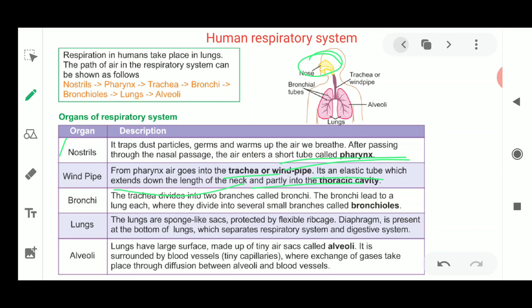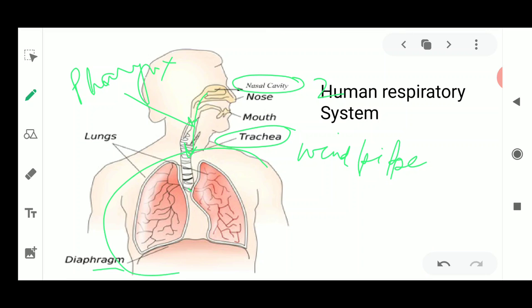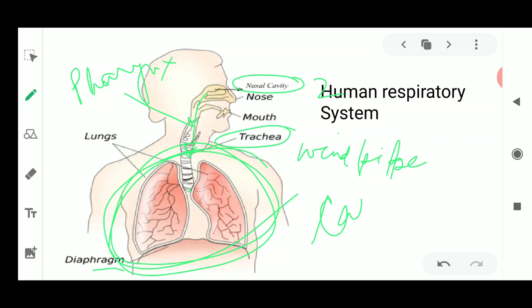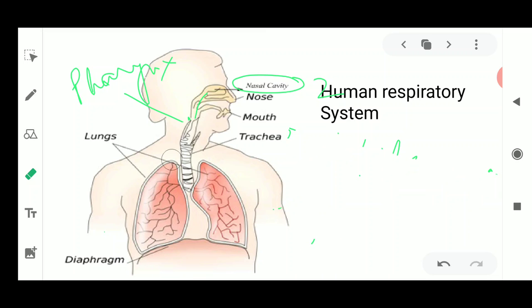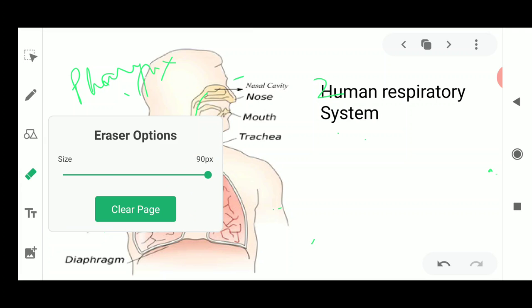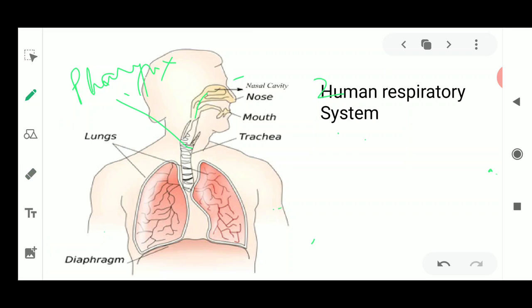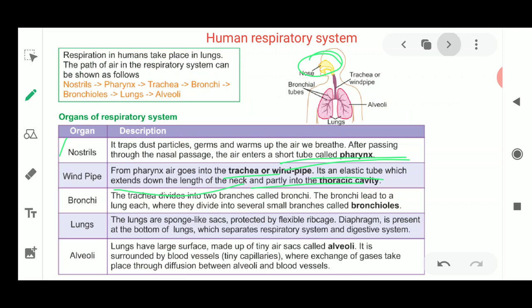Now what is the thoracic cavity? The thoracic cavity is the place where your lungs are lying, meaning it is lying in a space. Cavity means space. What kind of space? It is a space where these lungs are situated. So this place is known as your thoracic cavity, or your chest area is known as the thoracic chamber or thoracic cavity.